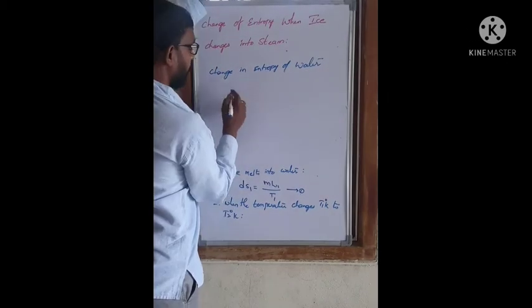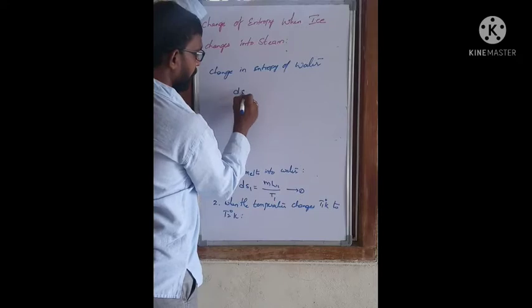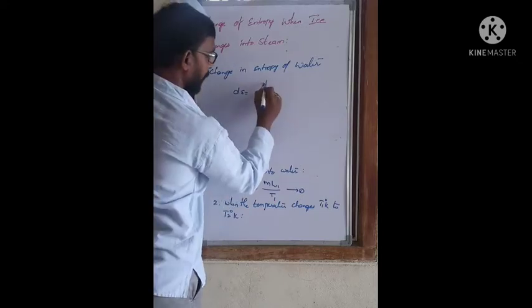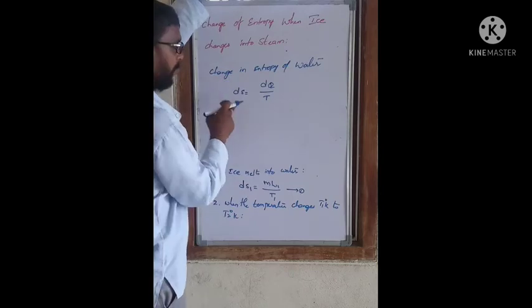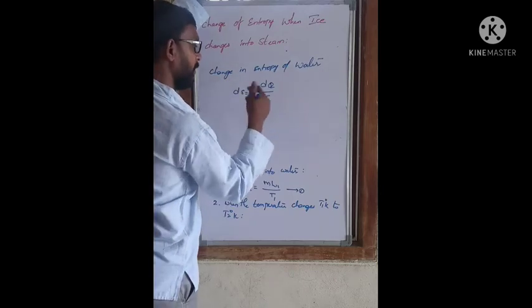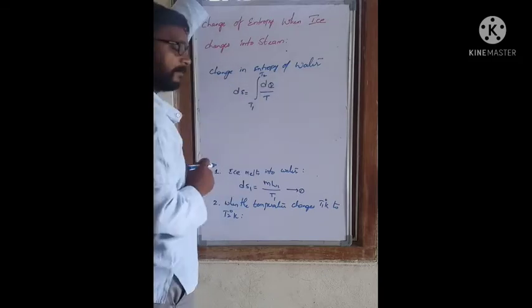We know the entropy formula is dS equal to dQ by T, but the temperature is rising from T1 degree Kelvin to T2 degree Kelvin.